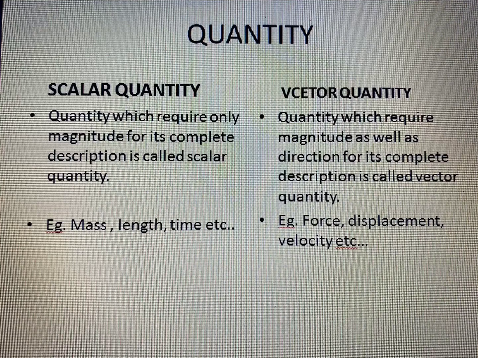Same way, if we say that wind is blowing with a velocity of 8 km per hour in east direction, so here the velocity is a vector quantity because in order to describe it, direction is required. So vector quantity is a quantity which require magnitude as well as direction for its complete description. You will study this scalar and vector quantity in much more detailed manner as we move with the chapter 8, that is motion. So these are the basics which you have to study before studying the chapter, that is motion.